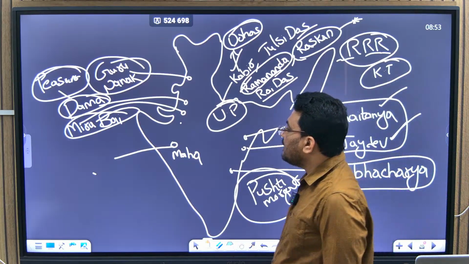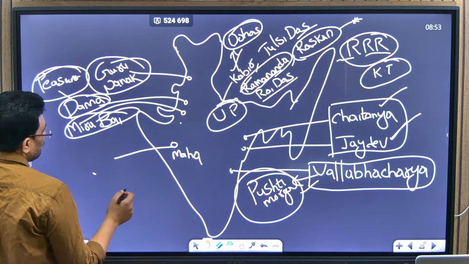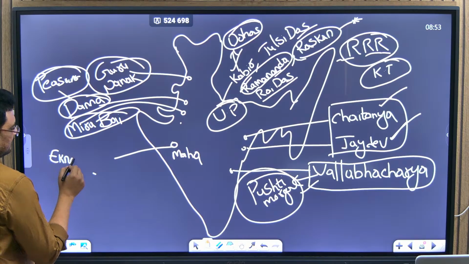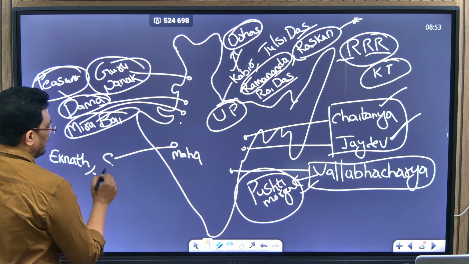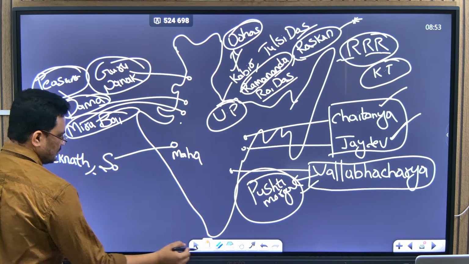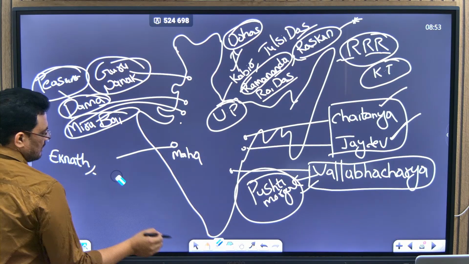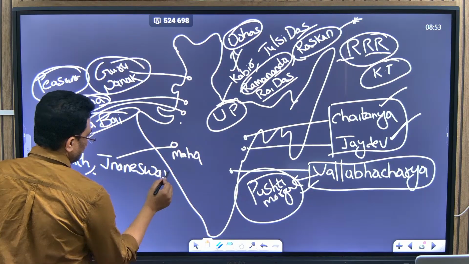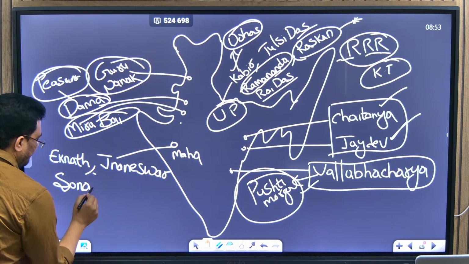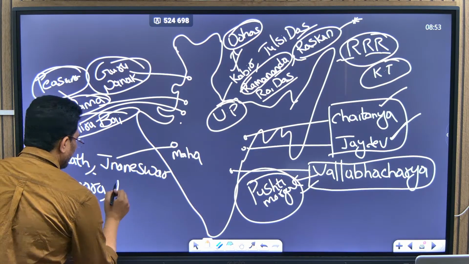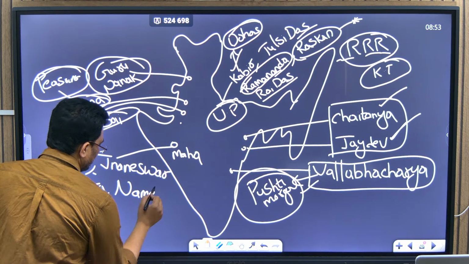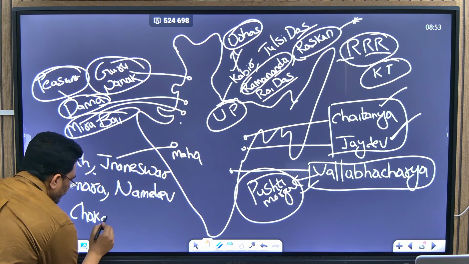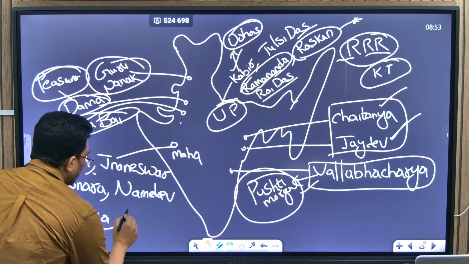In Maharashtra, a lot of Bhakti saints are there. For example, Eknath, Jnaneshwar, Sonara, Namdev, Chopka, Tukaram.